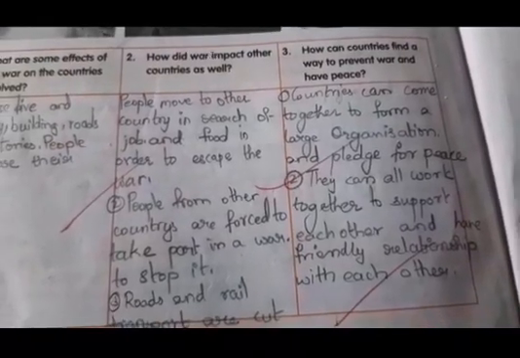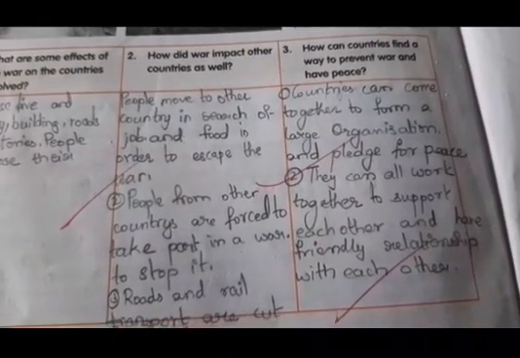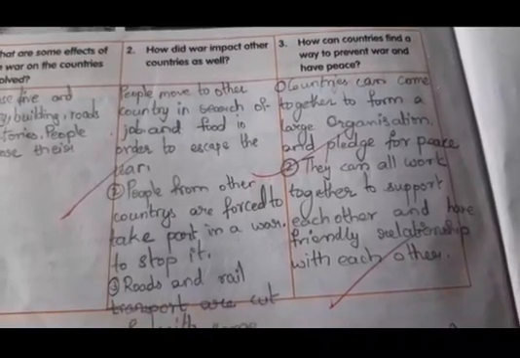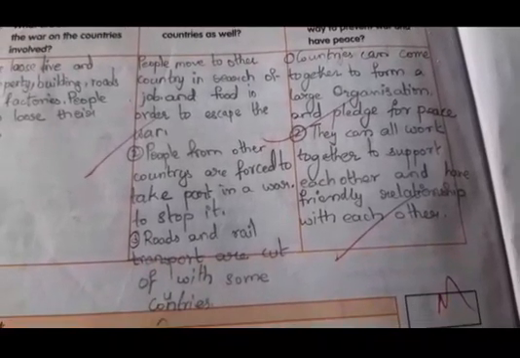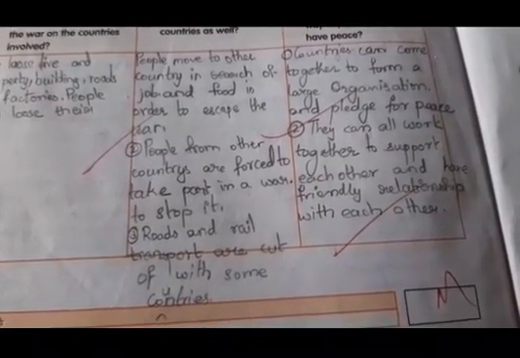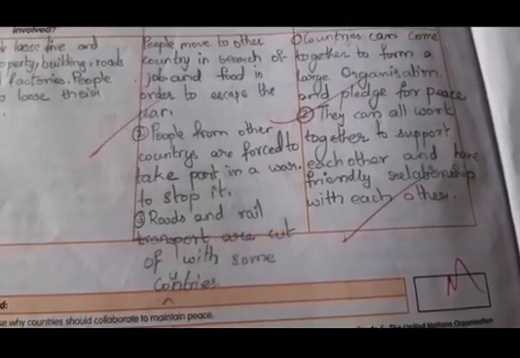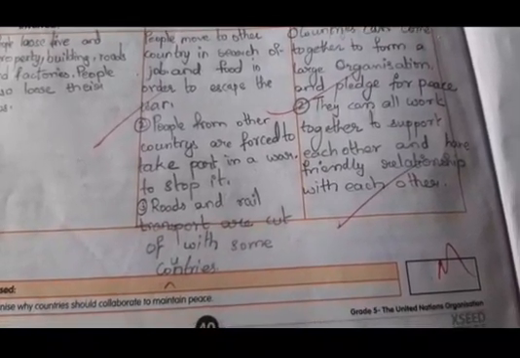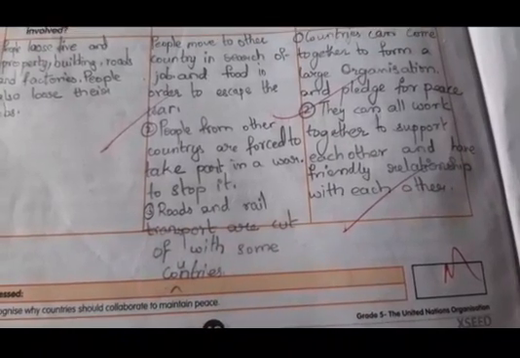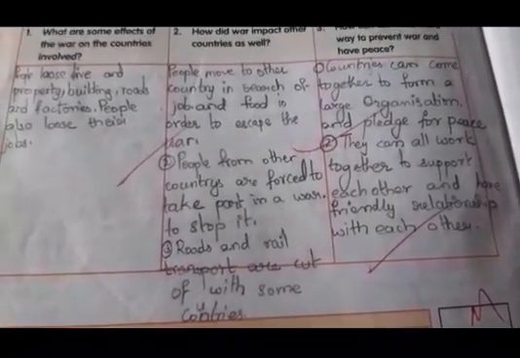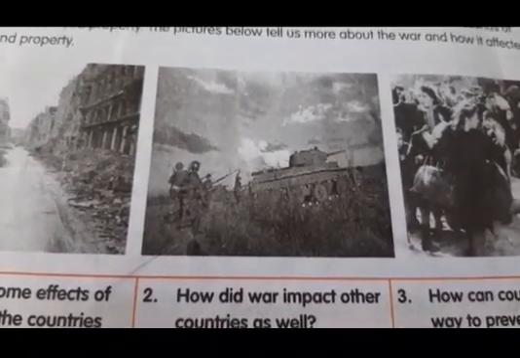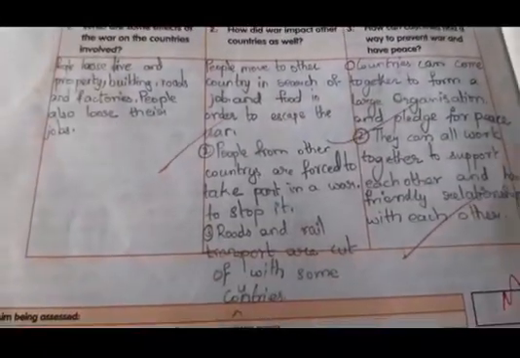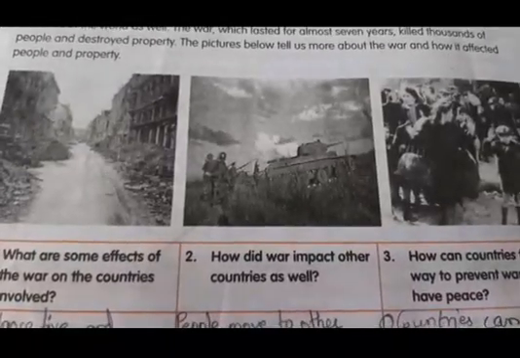Second one. How did war impact other countries as well? People move to other countries in search of jobs and food in order to escape the war. People from other countries are forced to take part in the war to stop it. Roads and rail transport are cut off with some countries. So what happens here in the second picture, what you can see, is how people are running away to escape from the war.